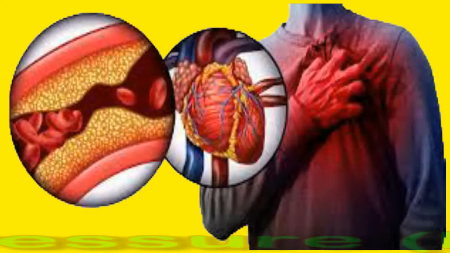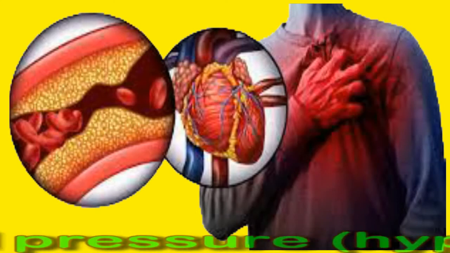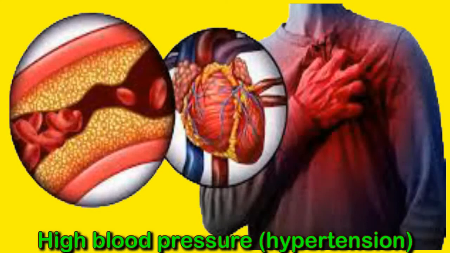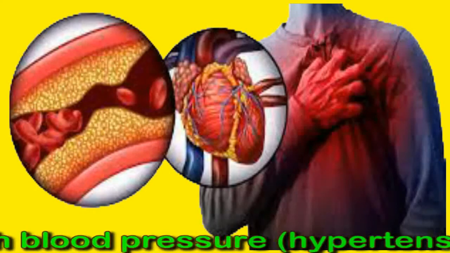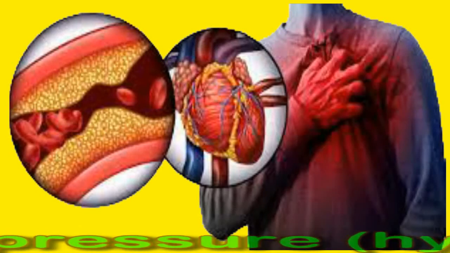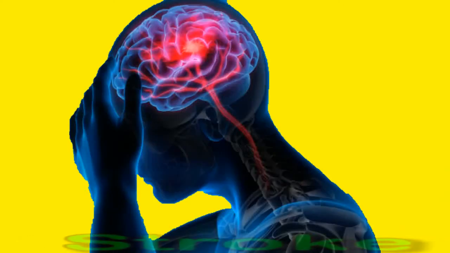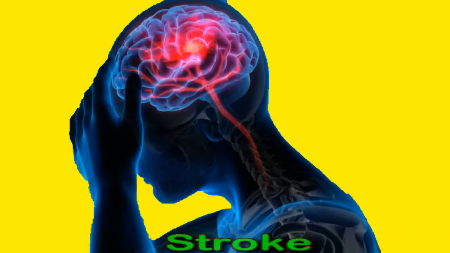High blood pressure or hypertension. High blood pressure or hypertension means the force of pressure of the blood flowing through the vessels is consistently too high. High blood pressure can lead to stroke, loss of vision, heart failure, heart attack, kidney disease, and reduced sexual function. Stroke. A stroke can happen when one of the vessels that lead to the brain either becomes blocked by a blood clot or bursts. This stops blood flow and prevents oxygen from getting to the brain.